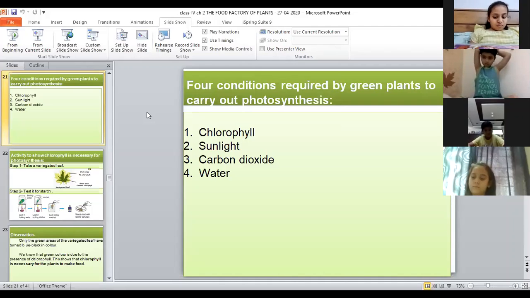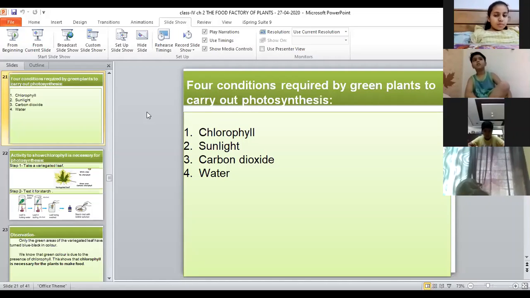Ma'am, yesterday you told that some leaves help in reproduction. So, ma'am, flowers like broccoli do not have seeds. So how does it reproduce? Yes, they have other vegetative parts that help in reproduction. Many plants that do not have seeds reproduce through certain vegetative parts. Vegetative parts may be their roots, their stem, their flowers, their fruits, etc.